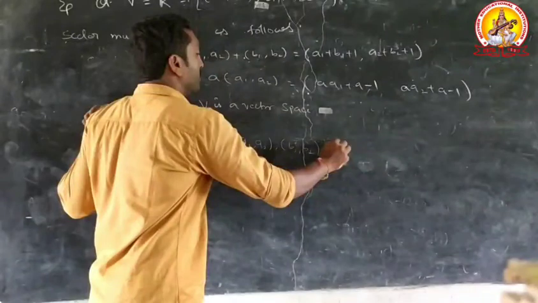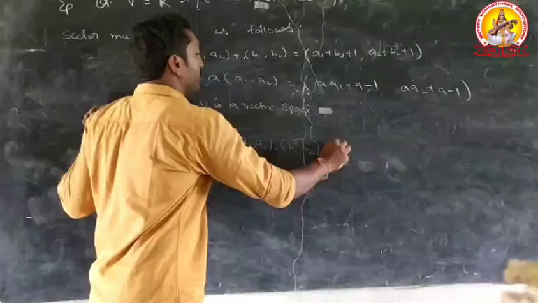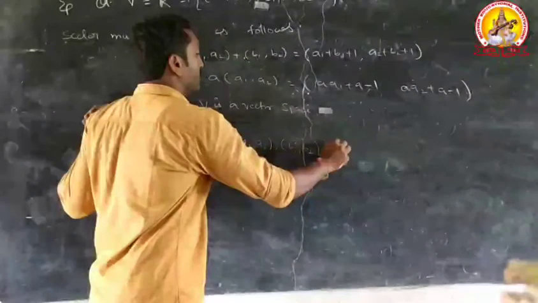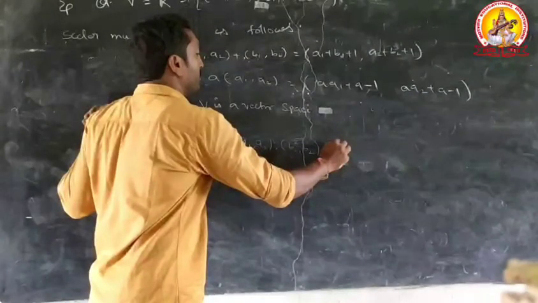Next condition. Let a, b belong to capital F and (a1, a2) belong to capital V. Then (a plus b) into (a1, a2).